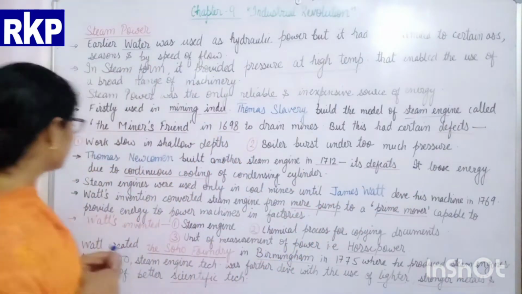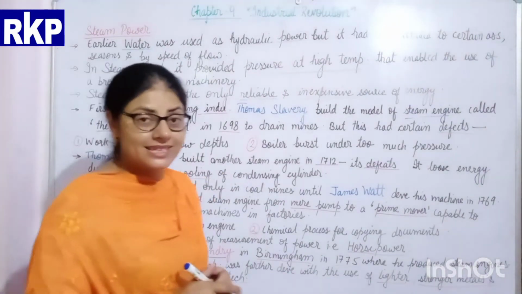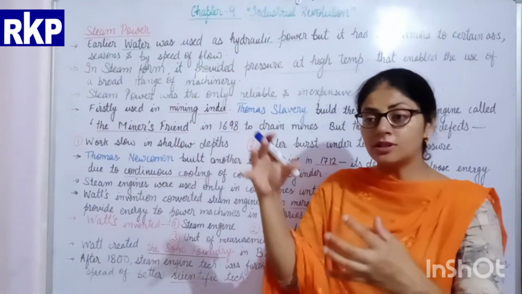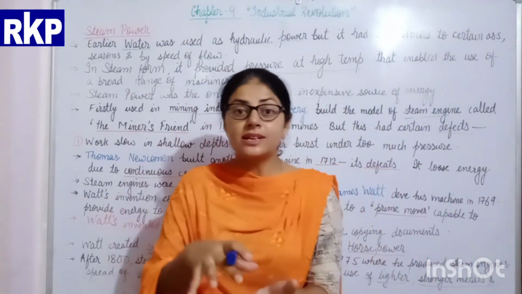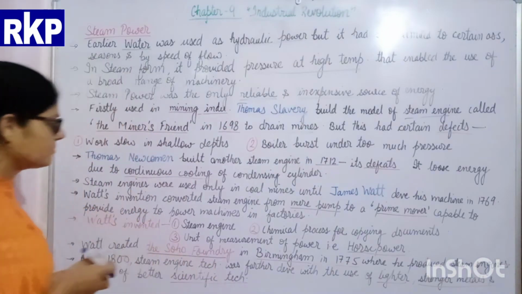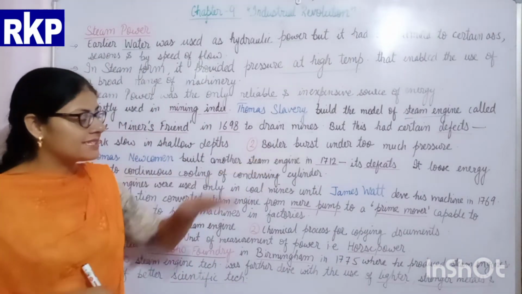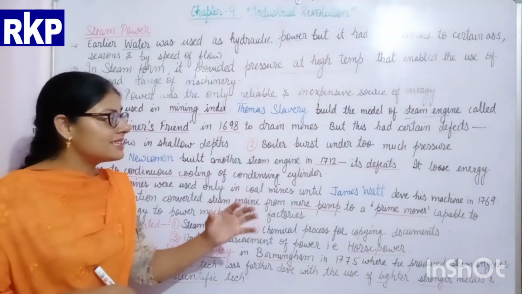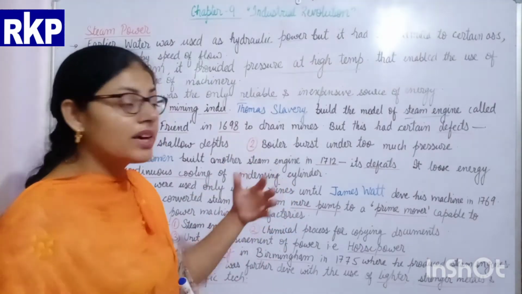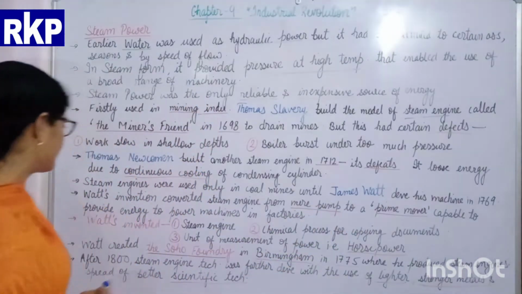It loses energy due to continuous cooling of the condensing cylinder. When the miners keep on condensing and cooling it, it loses its energy to work. So this was the defect with this second steam engine, and all these defects were removed by the steam engine invented by James Watt.